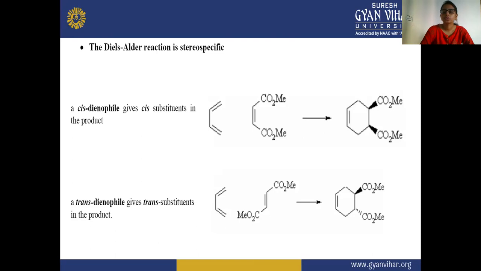So here the trans shows that one CO2Me is nearer to us and the other is away from us. Cis molecules have the same groups on the same side. So here in cis you can see both CO2Me groups are on the same side, and the hydrogens are on the same side. But in trans, one CO2Me is on this side and the other CO2Me is on the other side. So this is your trans substituent.